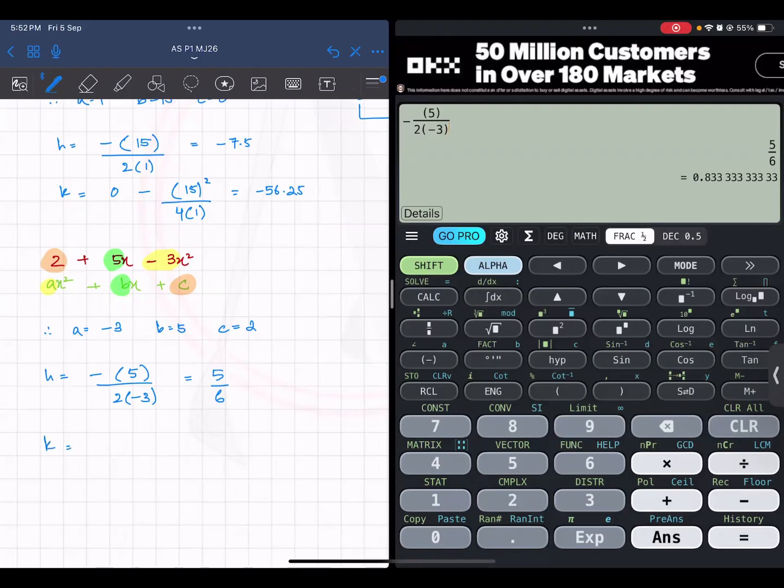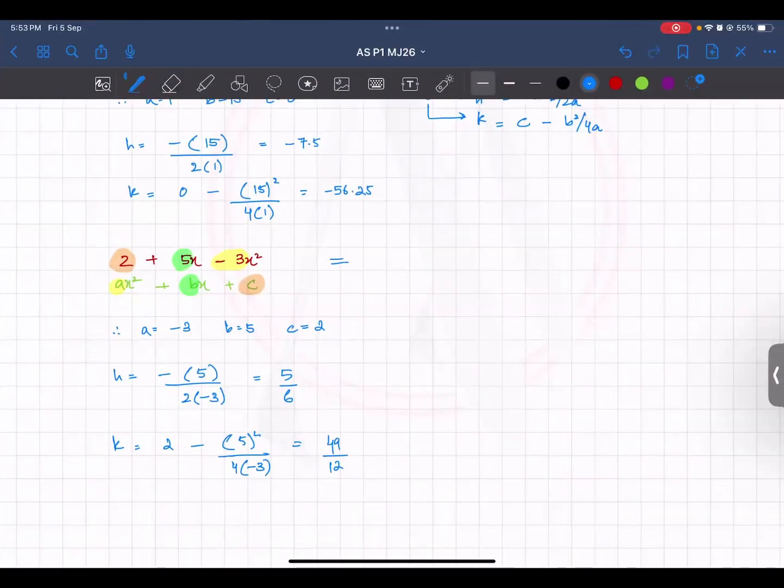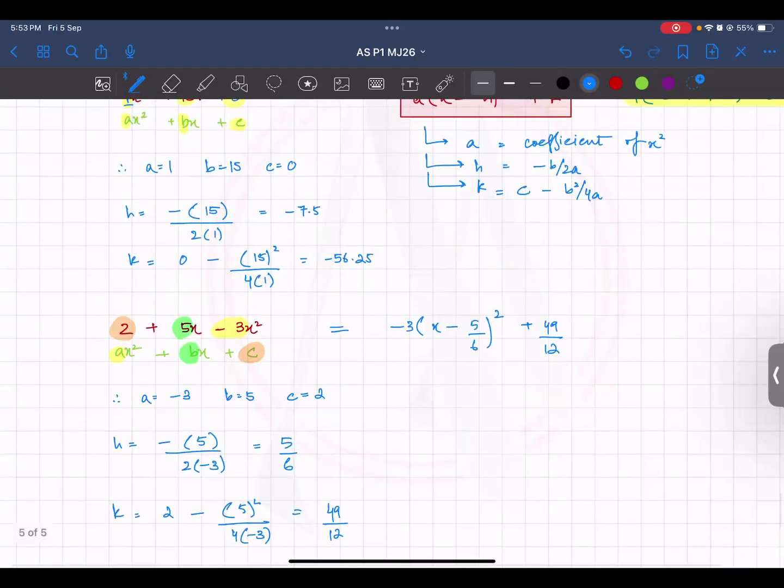And then k is c minus b square upon 4 times minus 3. Just put it in the calculator, minus 2 minus, and properly look at how I am putting it in the calculator. I am putting brackets properly so that there is no chance of a mistake. 49 upon 12. So now you have got everything. So this is a is minus 3, x minus is part of the formula, h is 5 upon 6 whole square and then plus 49 upon 12. The answer has come.